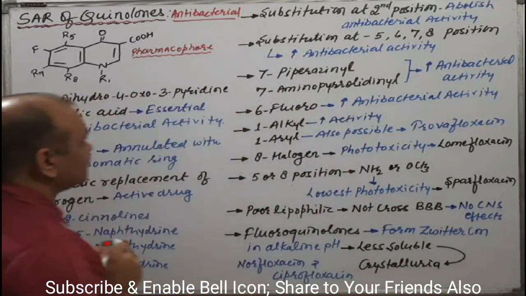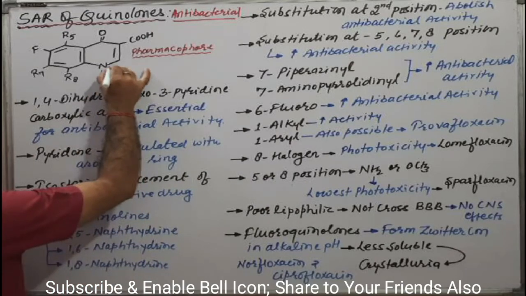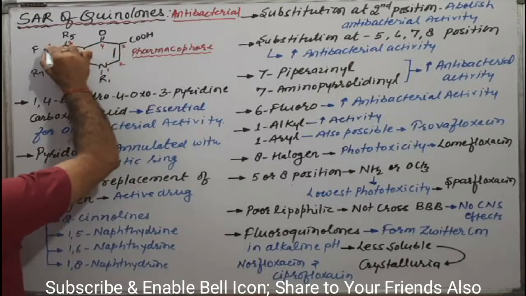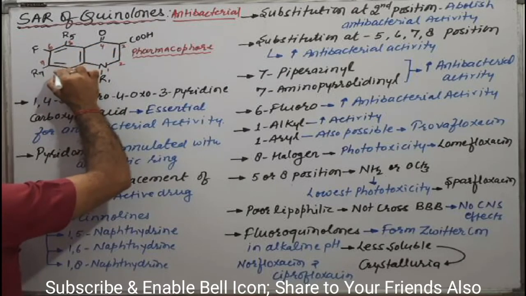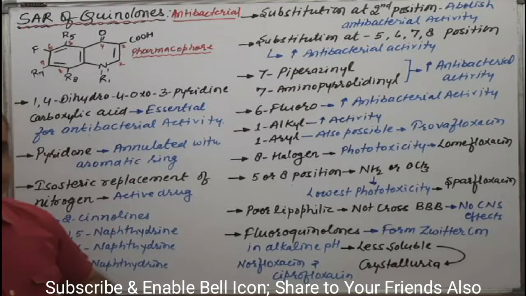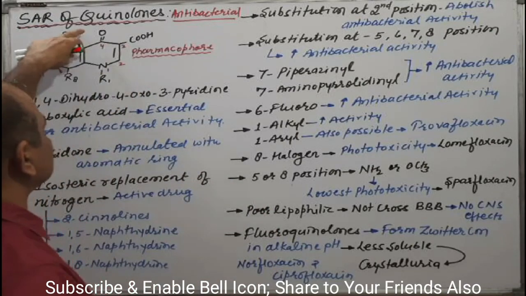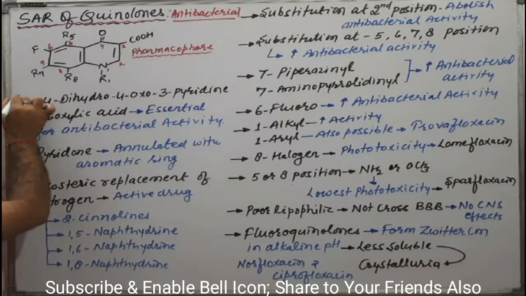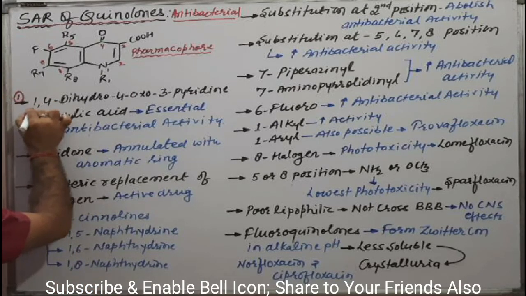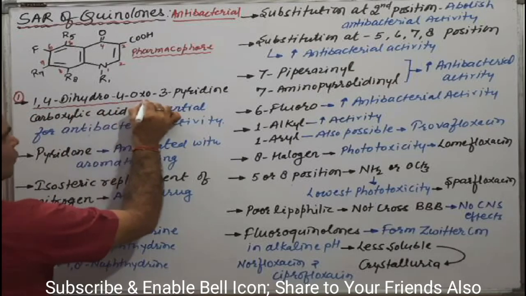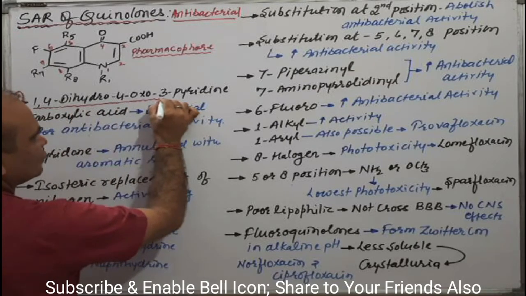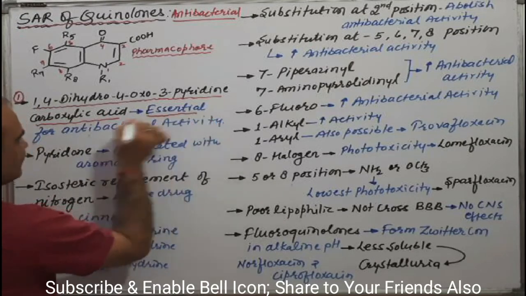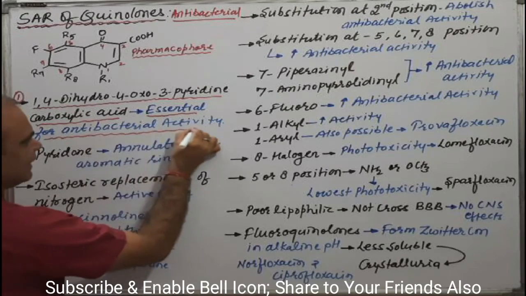Try to understand the numbering of the system: 1, 2, 3, 4, 5, 6, 7, and 8. This is basically the ring system of the quinolones. Okay, try to understand the first point. Let us discuss one by one. First point, that is 1,4-dihydro-4-oxo-3-pyridine carboxylic acid, essential for antibacterial activity.